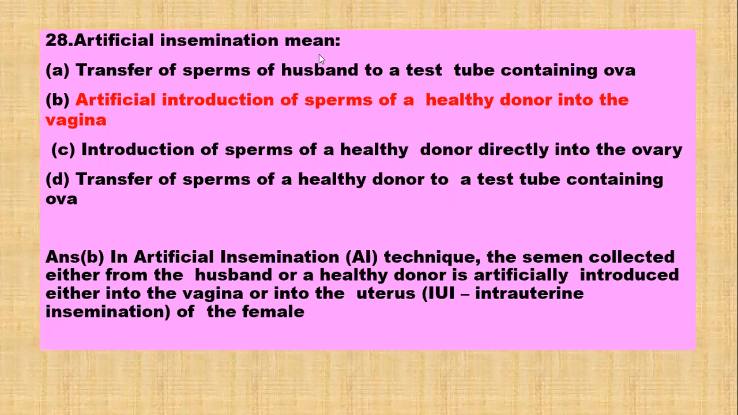Artificial insemination means, first option is transfer of sperm of husband to a test tube containing ova. Second is artificial introduction of sperms of a healthy donor into the vagina, third, introduction of sperms of healthy donor into ovary, and fourth, transfer of sperms of healthy donor to test tube containing ova. We know that artificial insemination is a technique in which the semen collected either from husband or a healthy donor is artificially introduced either into vagina or into the uterus, that is intrauterine insemination of the female. So option B is the correct answer.